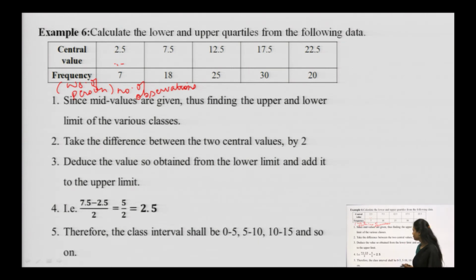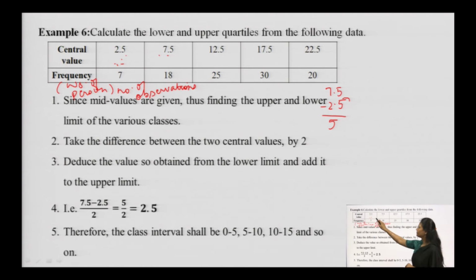So, since the middle values are given, we are supposed to find out the class intervals to apply the formula. What we are supposed to do is first take out the difference between two central values. You take any two and find out the difference. For example, 7.5 minus 2.5. What is the difference? The difference is 5.